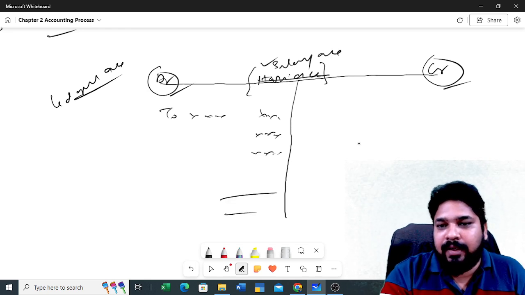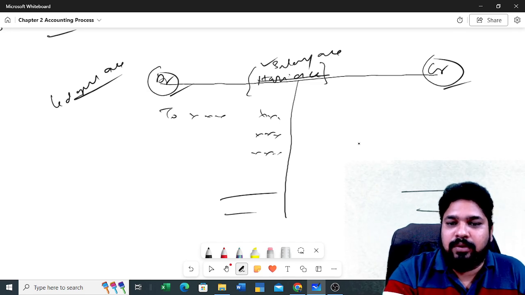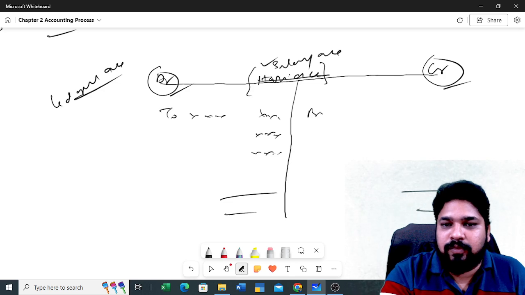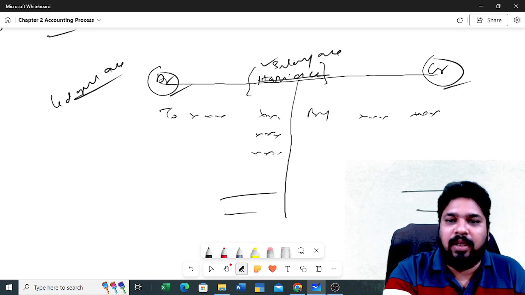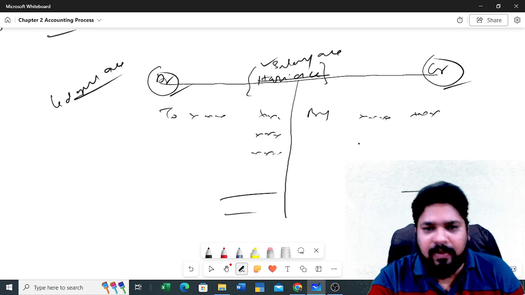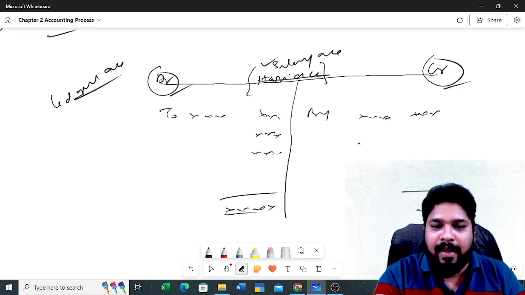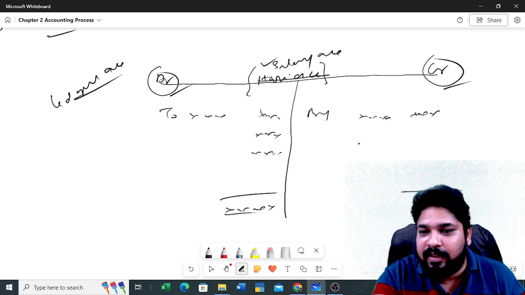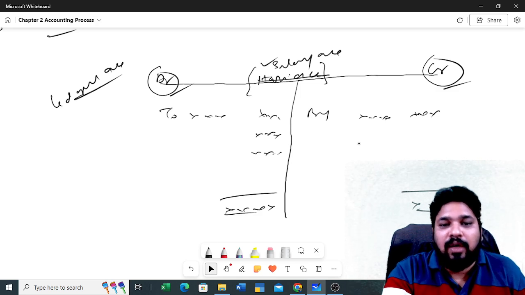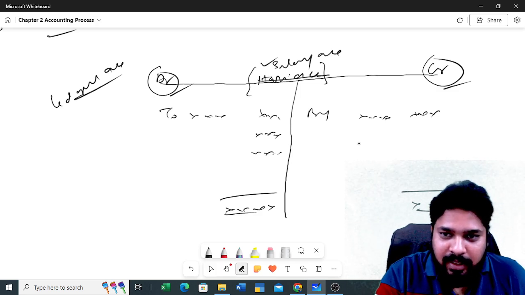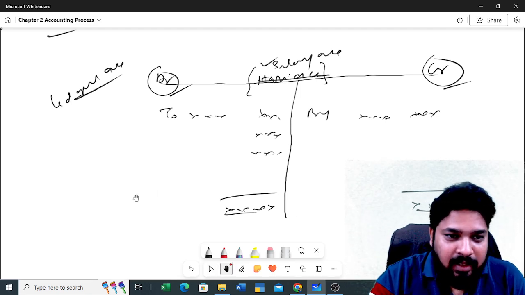So here we need to do the totals. Here I am not going to explain the ledger accounts. What I am trying to tell you is how to show the closing balances, how to identify the closing balances, and I am showing the same thing.